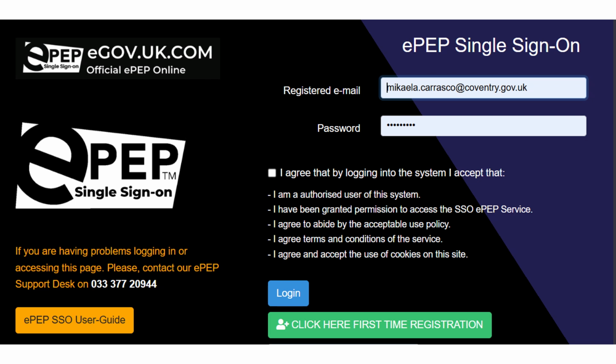Once you have received your login details, the login page will look like this. If it is your first time logging in, click the green button marked First Time Registration. If you already have an account, you can log in using your existing details. There is a two-point authentication process, which means you will receive an email containing a code. You will need to input this code to complete your login.